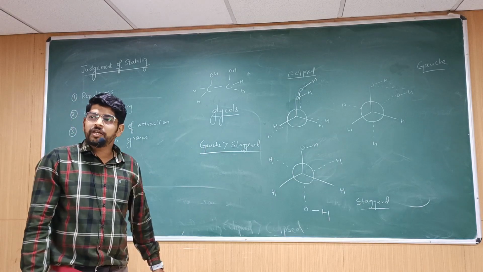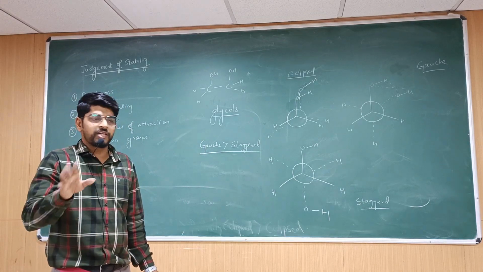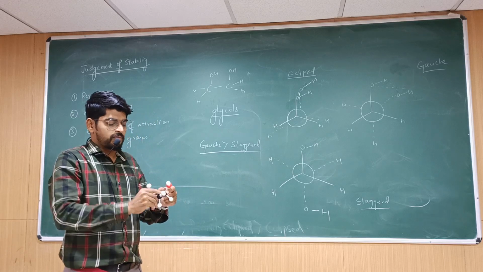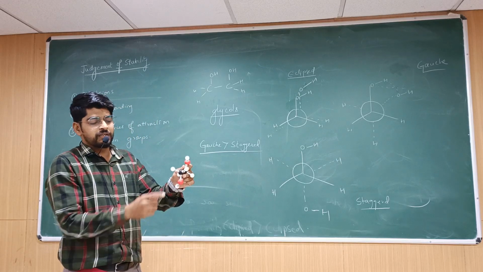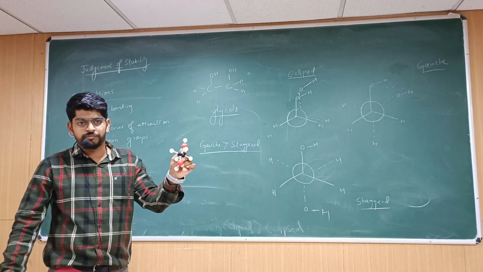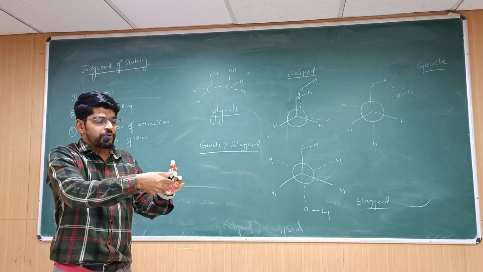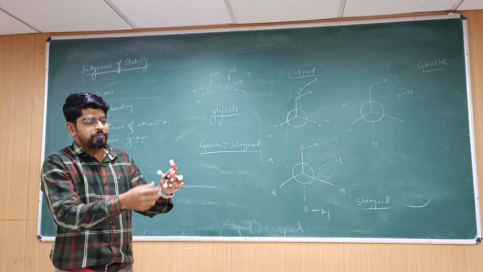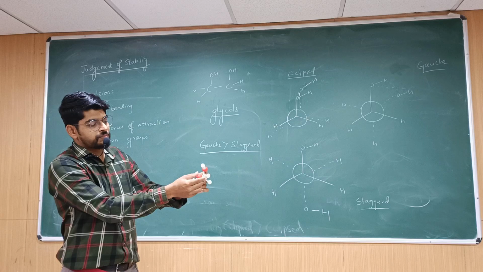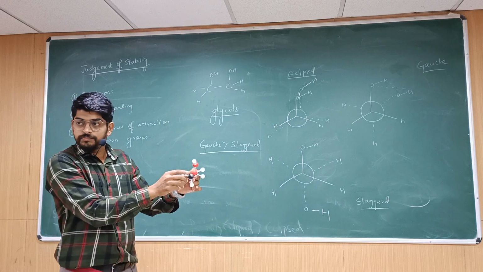Now, normally in the order, the most stable one should be staggered because of least repulsions. So the most stable one is going to be staggered because this OH is far away from the other OH, repulsions are least. No doubt it should be there. But during the rotation at some point of time, when I get a gauche form, look at this possibility. This is OH.